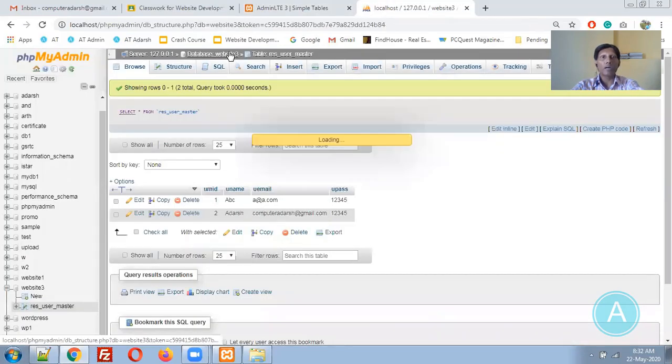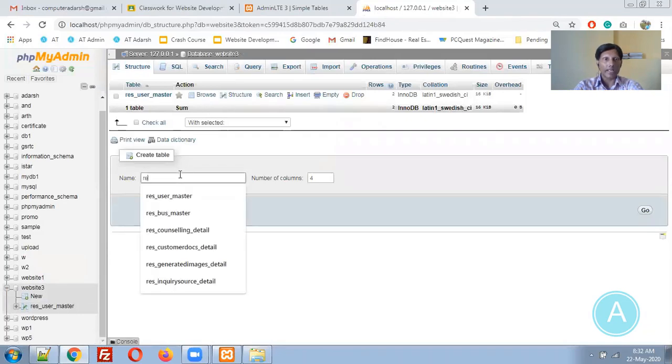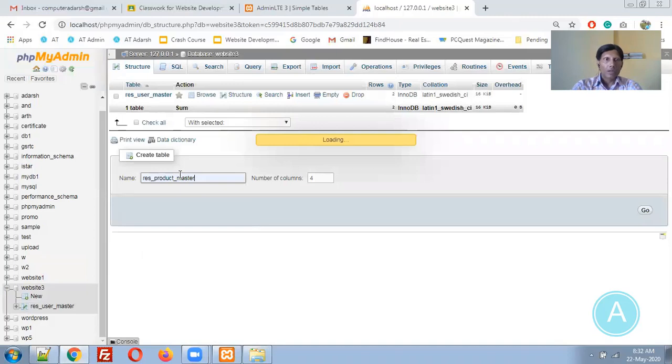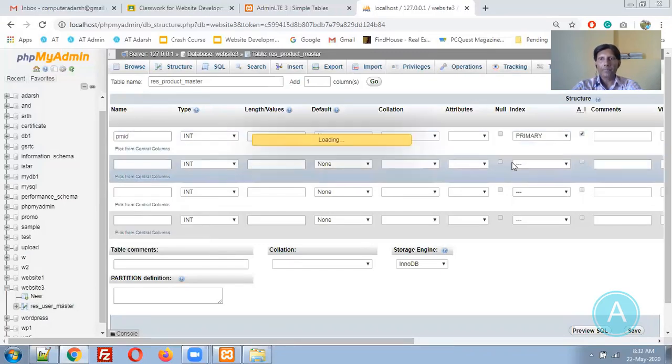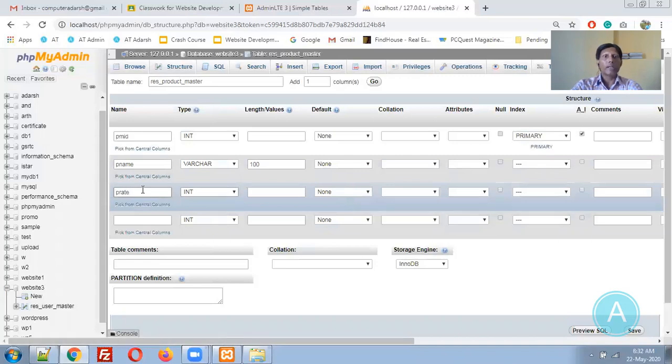Let me create a product master table, product master. First thing I will create is the primary key inside that particular table, PMID auto increment, then product name, varchar 100, product rate, float. What else do we want? We don't want anything else right now.